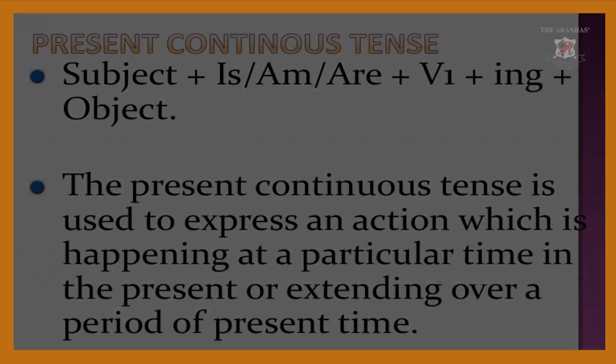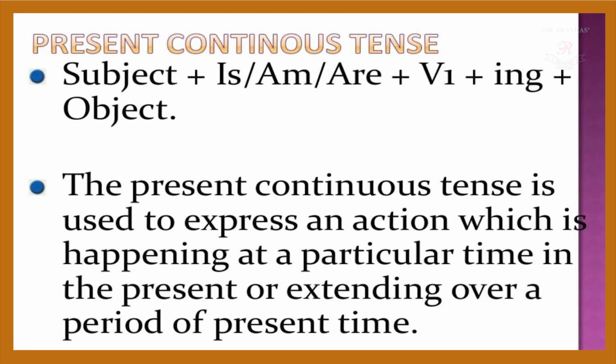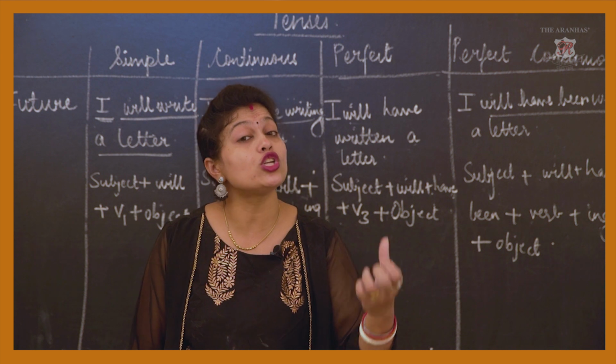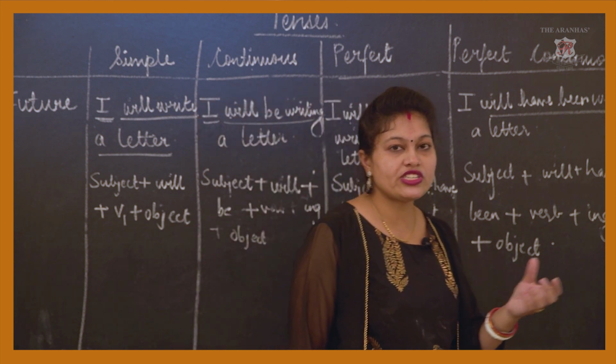Next slide please. Now present continuous tense. Subject plus is, am, are plus V1 plus ing plus object. This is what I explained to you, isn't it? The present continuous tense is used to express an action which is happening at a particular time in the present or extending over a period of present time. Okay, so this action has started but it is not completed yet. Okay, we'll just see an example.